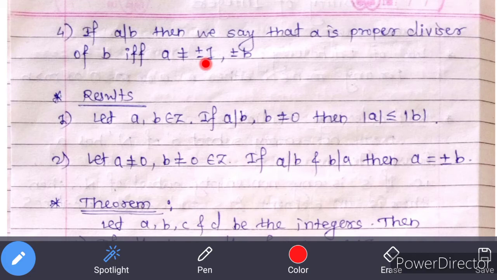So applying same for non-zero integer b, plus 1, minus 1, plus b and minus b are always divisors of integer b. So the value of divisor a is other than these divisors, that is a is not equal to plus minus 1 and plus minus b, then a is said to be proper divisor of integer b.